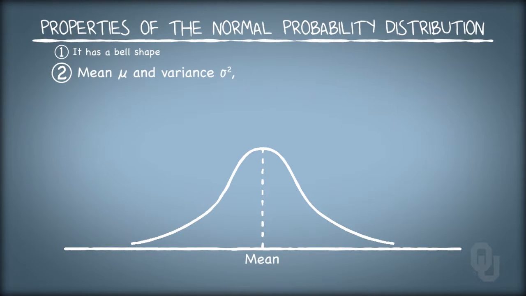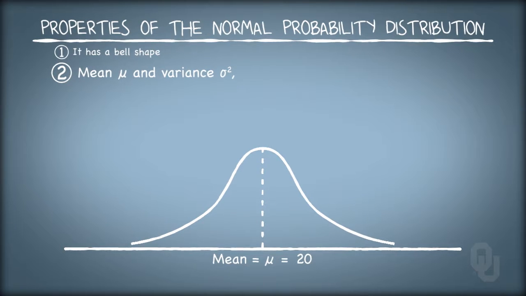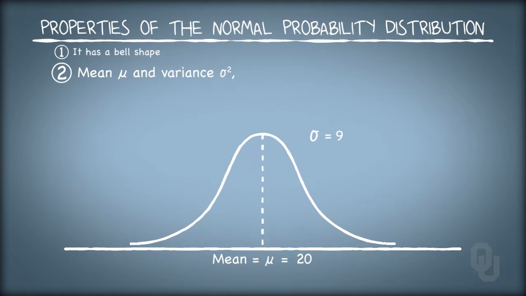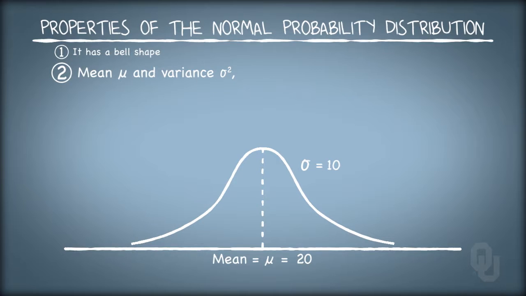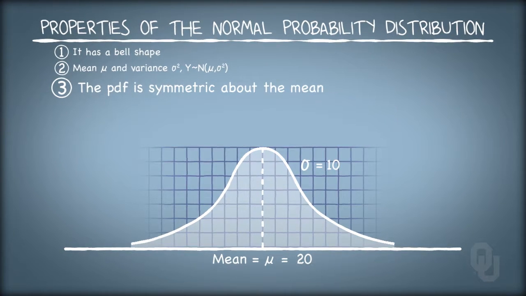It has two parameters that are familiar to us, the mean mu and variance sigma squared. Mean mu tells us where on the horizontal axis the normal distribution is centered, and sigma squared tells us how dispersed or how variable the distribution is. The larger the value of variance, the wider and flatter the distribution. If random variable y follows a normal distribution, we say that y is normally distributed with mean mu and variance sigma squared, or sometimes standard deviation sigma. The third property is that the probability distribution function, or PDF, is symmetric about the mean.